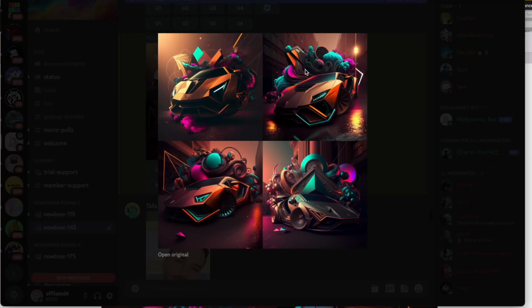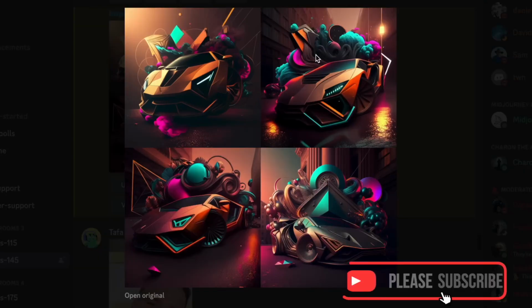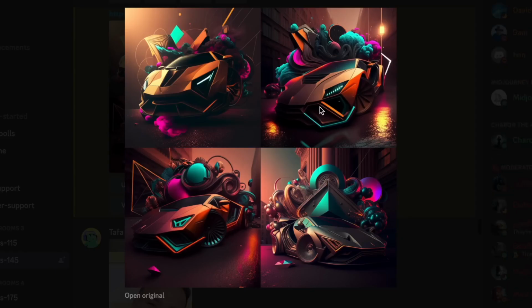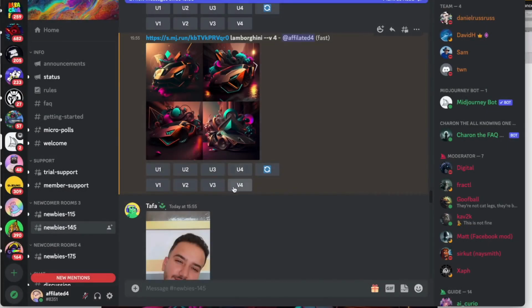Wow, now it's produced these unreal images of Lamborghinis together with this mashup of this neon abstract design. No one else has got these images. No one's got anything like these because I've just created it from scratch. I've combined two different things, and you can't deny that if someone liked a Lamborghini, they would like this image. That is fantastic. It's futuristic, it's modern, it's abstract, it's beautiful. So what we can do is upscale these images, or we can get different variations of it if we want.